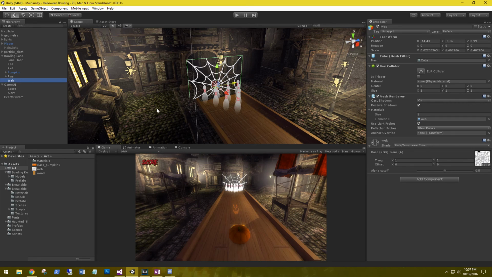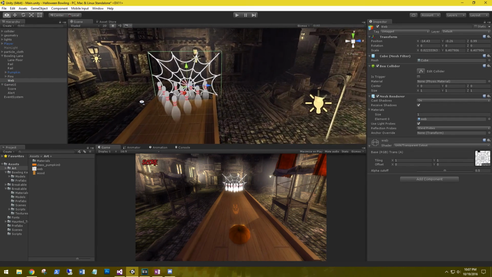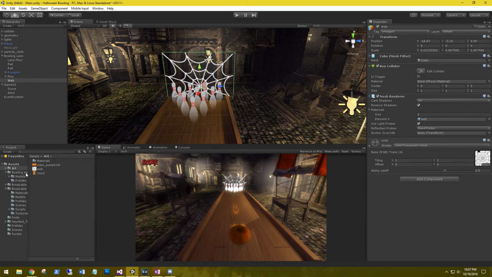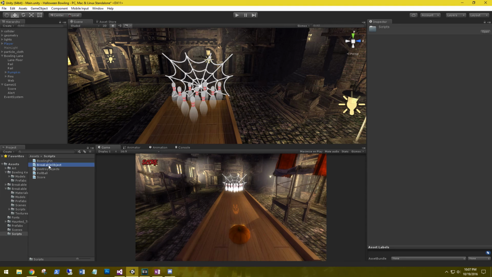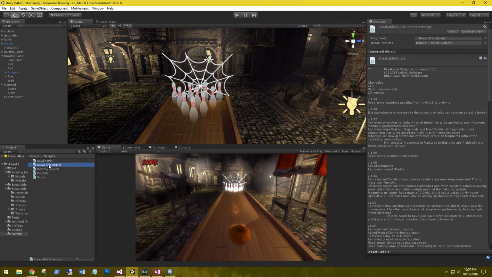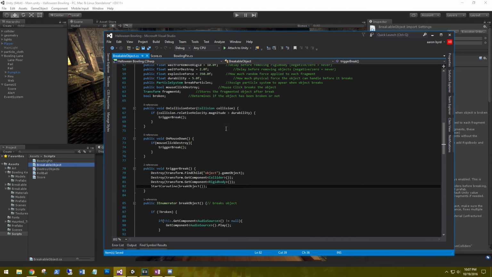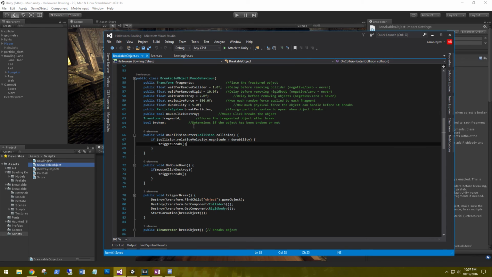Now remember, on our pumpkins we do have the option to explode the object when we click it. Let's go to our scripts, which is the breakable object. Let's open that up. On the breakable object, the trigger is right here for the trigger break. It destroys the collider and the rigid body. This happens via on collision enter.